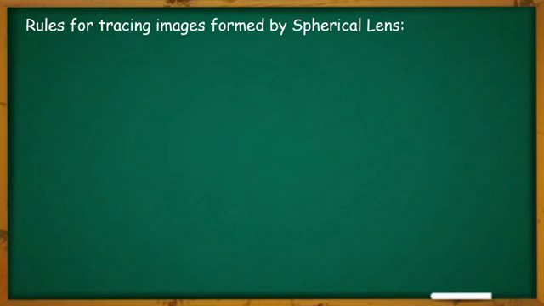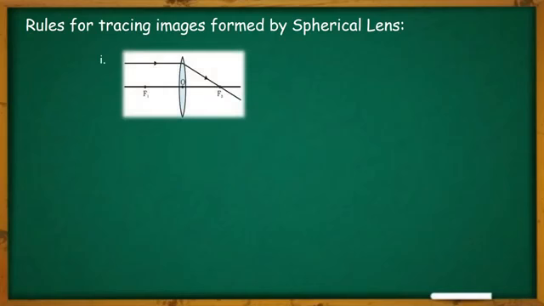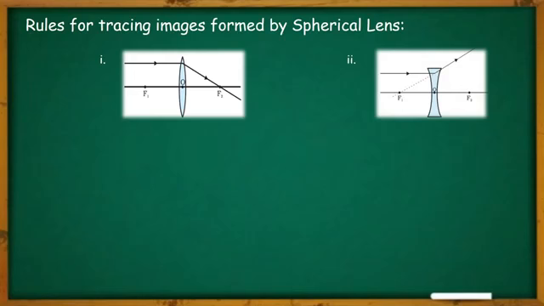Now let us know the rules for tracing images formed by the spherical lenses. The first rule, in case of a convex lens, as you can see, the ray which is passing parallel to the principal axis after refraction passes through the principal focus. Similarly, in case of concave lens, the ray which is moving parallel to the principal axis after refraction appears to pass through the principal focus.